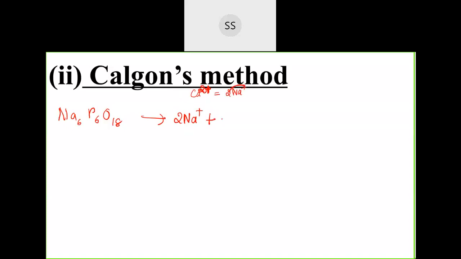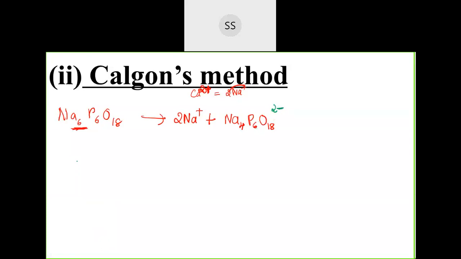So these will get converted to Na4. I have removed 2, so out of 6 now 4 will be remaining. So Na4P6O18. And what will be the charge on it if I remove 2 Na plus? The charge must come out such that finally you get a neutral compound. So the charge on it will be 2 minus. So this compound is initially formed, 2 minus.